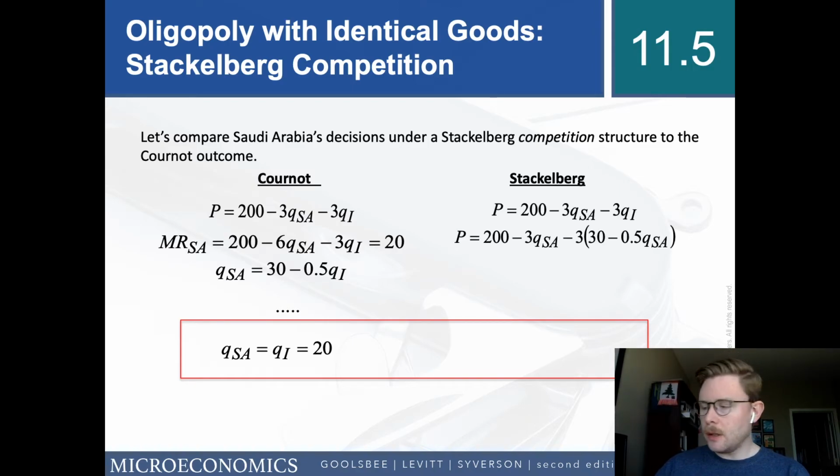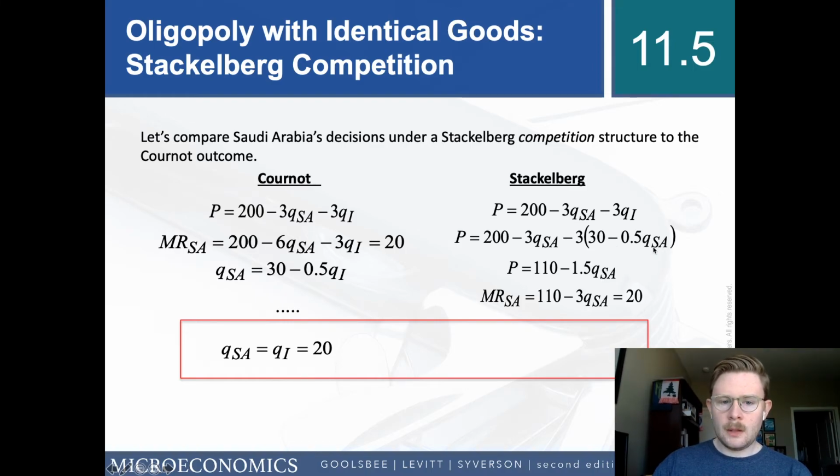In the Stackelberg case, though, we have that additional complication. The inverse demand curve gets substituted in, so we have price equals 200 minus 3 times the quantity of Saudi Arabia minus 3 times Iran's reaction function. Simplifying again, we set Saudi Arabia's marginal revenue function equal to the marginal cost.